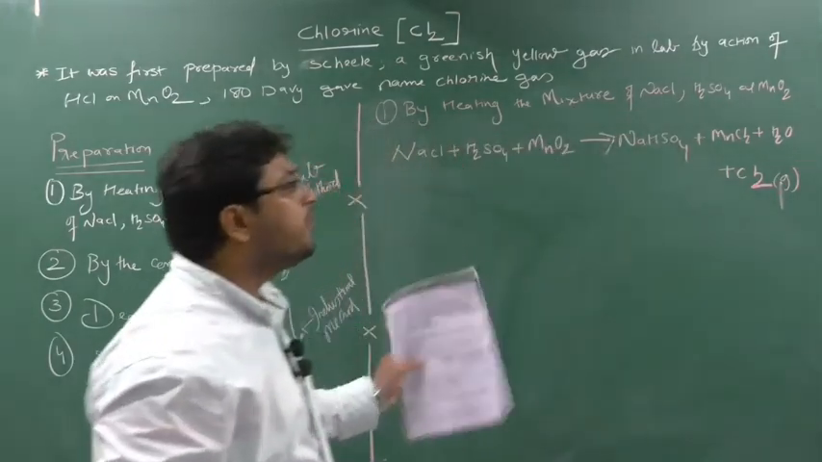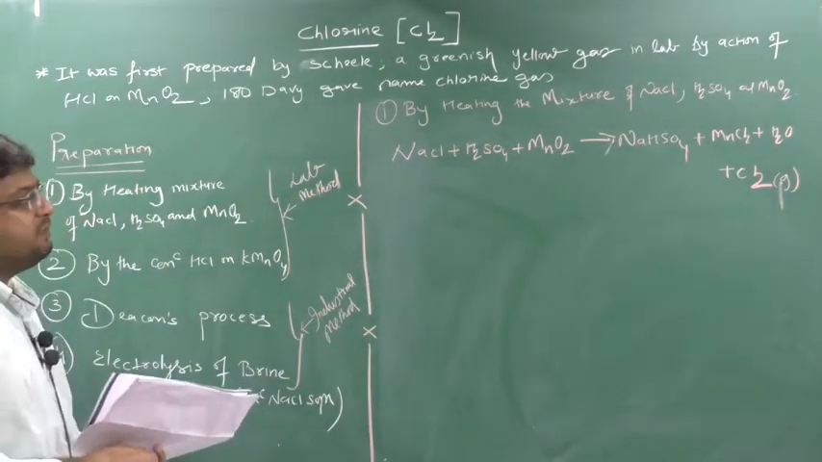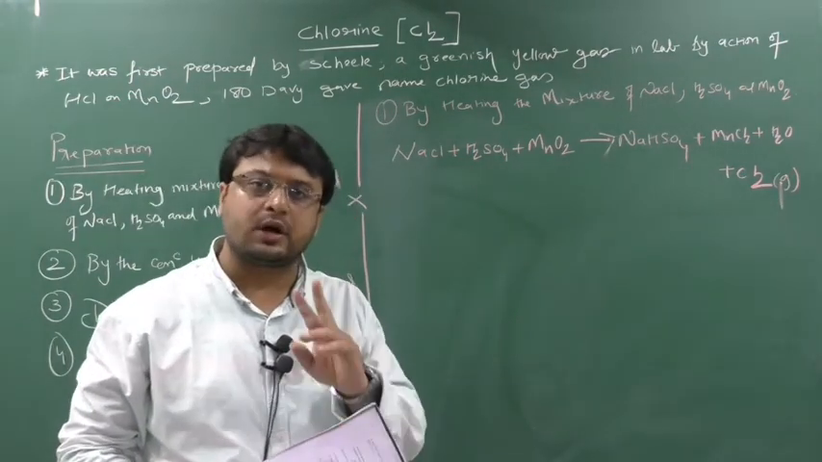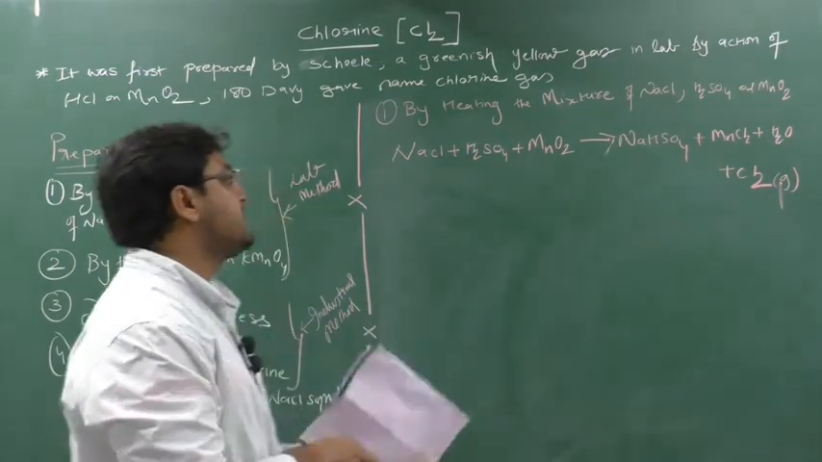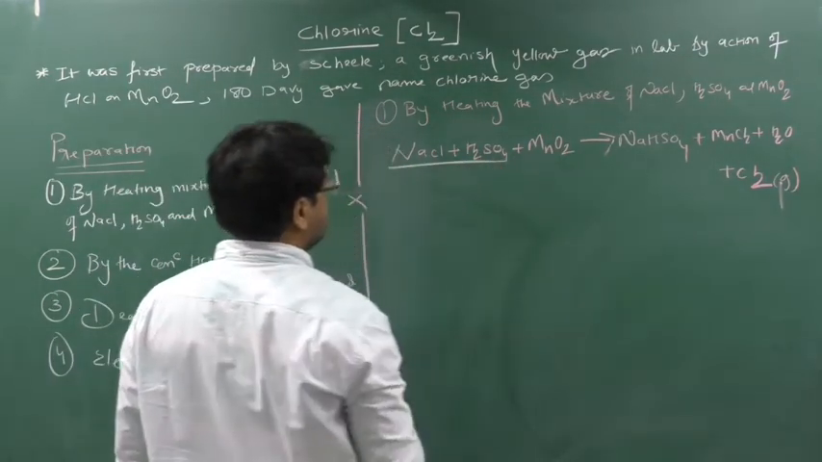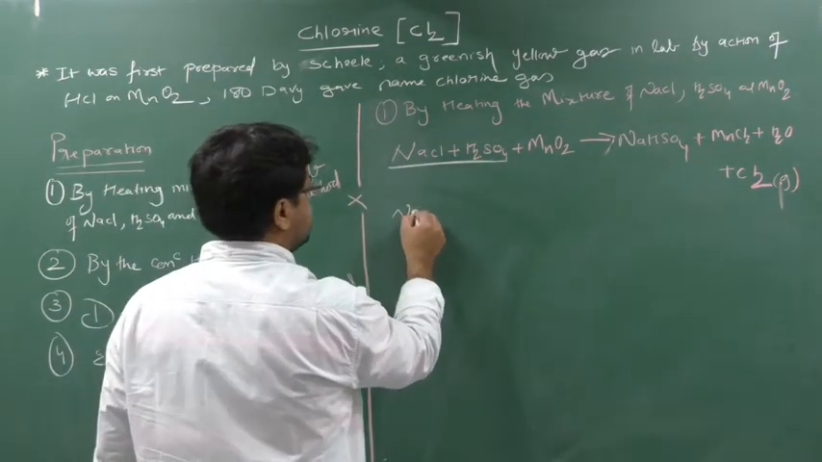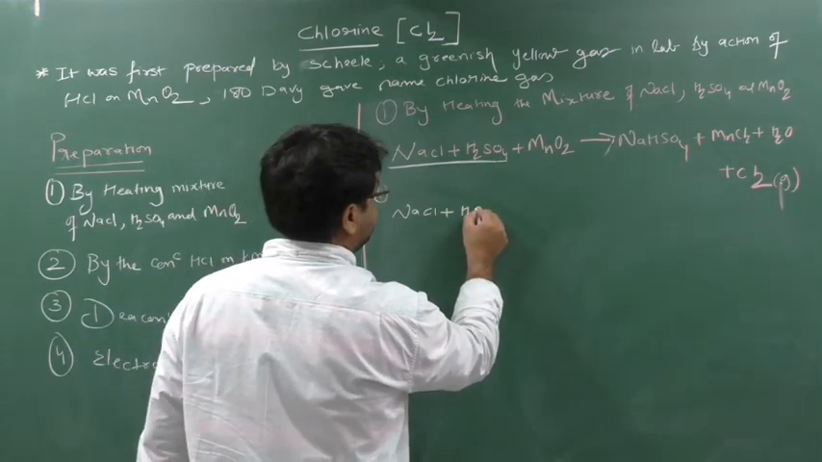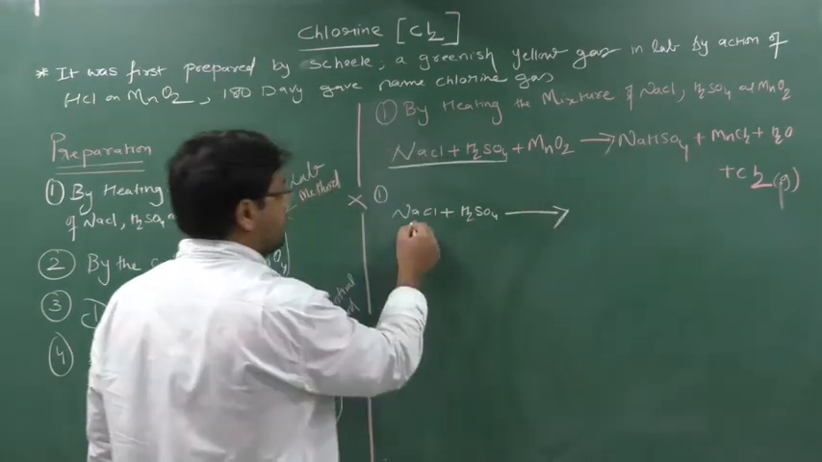Now student, this reaction is very important. Why? We will see. See here, directly I have shown the overall reaction. Actually this reaction occurs in two steps. In the first step, these two will react. So what will happen here? NaCl, see these steps, this is the first step. NaCl will react with H2SO4. How? We will see.